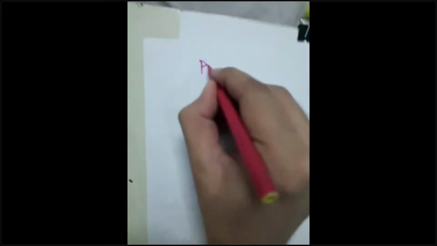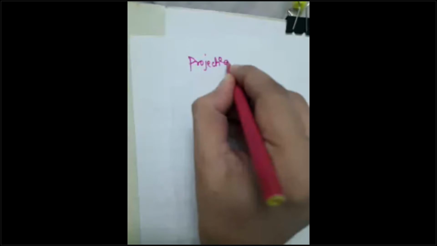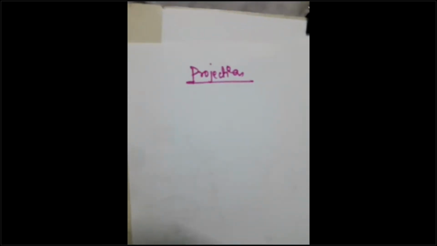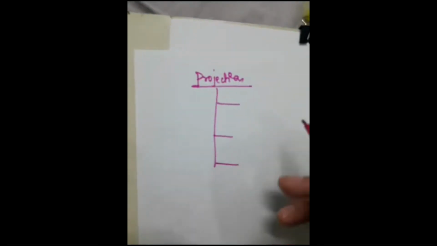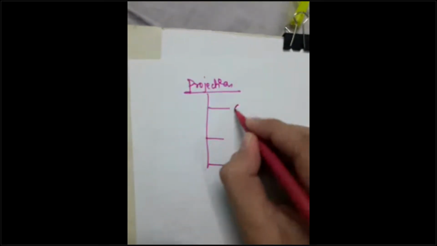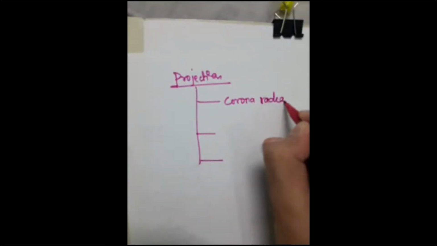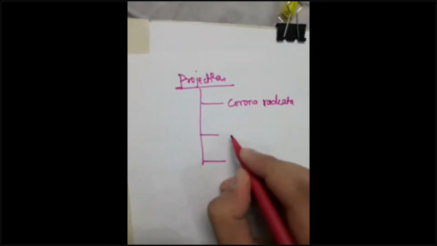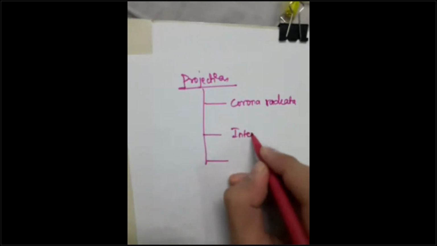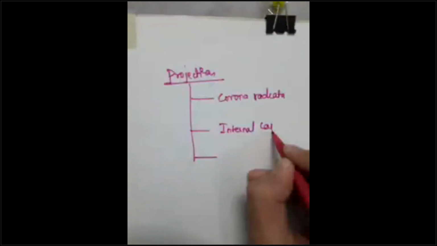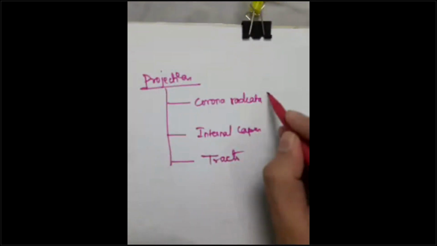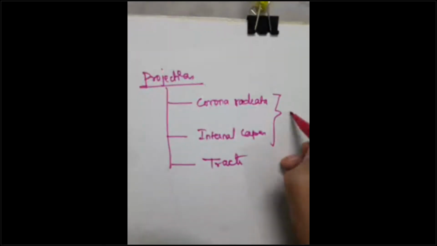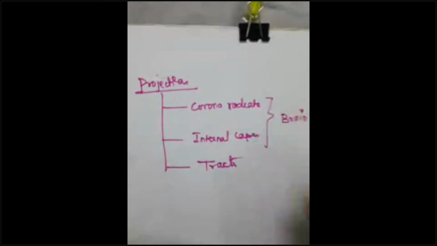Let us start with the projection fibers, guys. Projection fibers connect the upper part of the central nervous system with the lower part of the central nervous system. Now we have projection fibers divided as the corona radiata. Write this down. Corona radiata. What is this? I'll explain to you. Okay, the internal capsule, and the tracts. Now these two, the corona radiata and the internal capsule, are in the hemisphere of the brain.